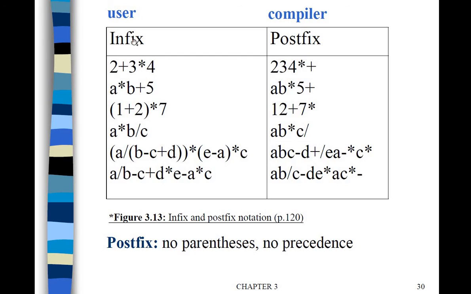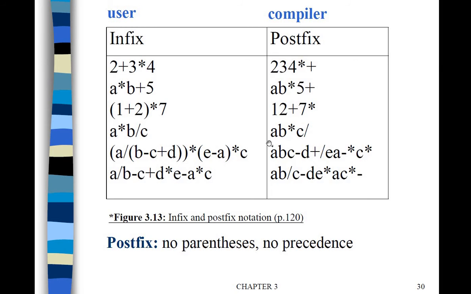Here if you see the infix expression 2 plus 3 star 4, the postfix is 2 3 4 star plus. When you see 2 plus 3 star 4, star has the highest priority, so first it has to be executed, so 2 3 4 star, then addition will be carried out. The next one is a star b plus 5. Here star has the highest priority, so ab star will be carried out, and then 5 plus. Similarly, 1 plus 2 star 7: highest priority will be for the parenthesized expression, 1 2 plus, and 7 will be multiplied later.